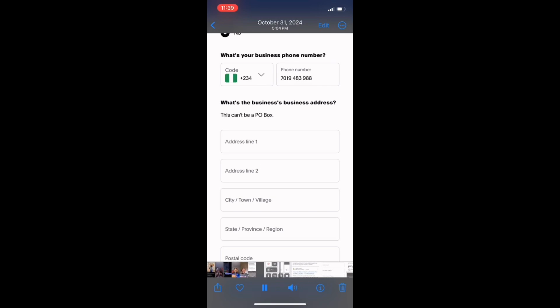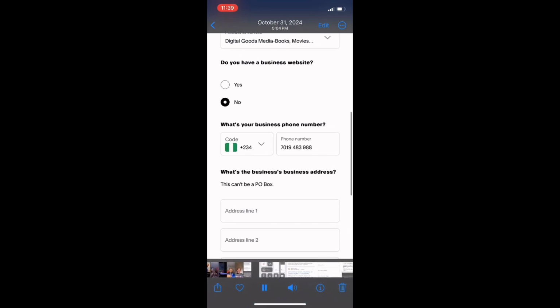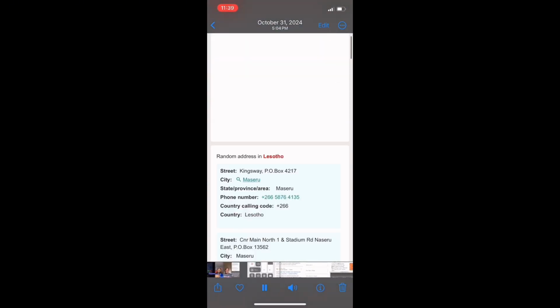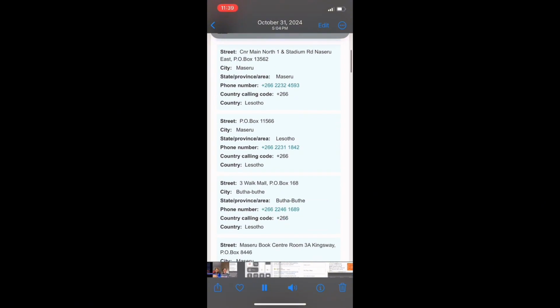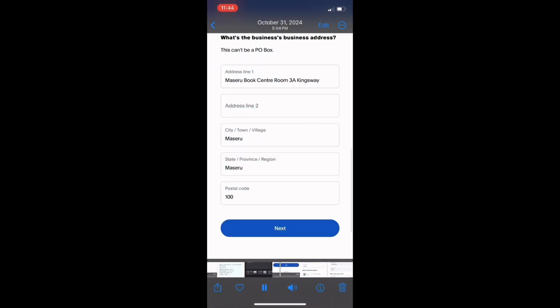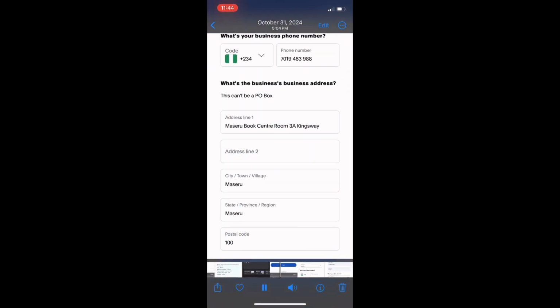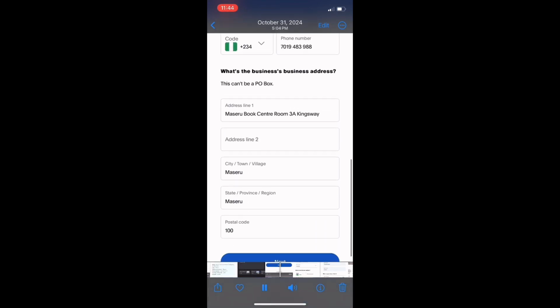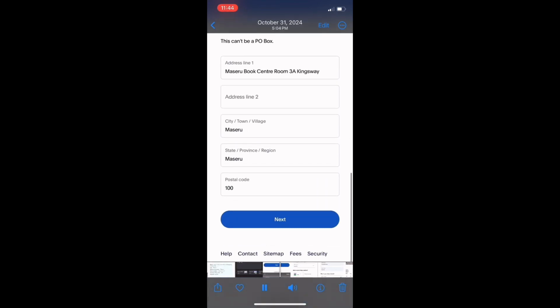Then what's your business address? I'll be using a Lesotho address for this. So let's go to random address Lesotho. Then I'll click on it. Okay, it's still loading. Okay, let's look for something simple. So guys, after filling this up from that random address, I'm going to click on next.